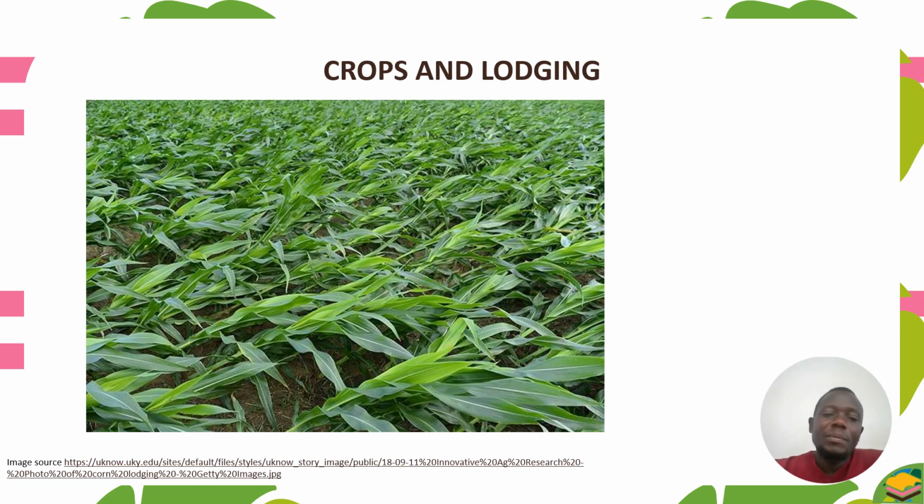So this is just a picture of crops and lodging. So you find that if there are strong winds, there will be crop lodging. So that's just a picture for you to appreciate. You can see maize there, and due to strong winds, there is lodging of maize.